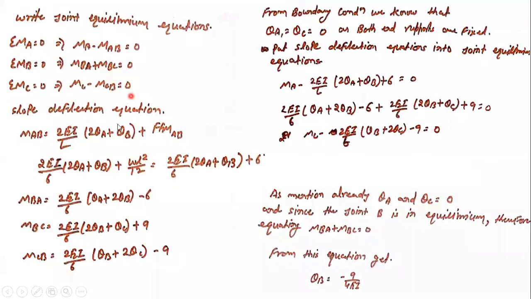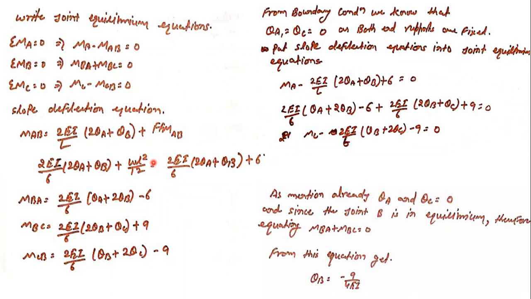Now write the slope deflection equation. As none of the supports is going to settle, don't consider the settlement portion here. If there is no settlement, don't consider the settlement portion. That's why I consider the slope deflection equation in three portions: one is without loading, the second is with loading, and the third is with settlement. I will explain each and every segment in detail.